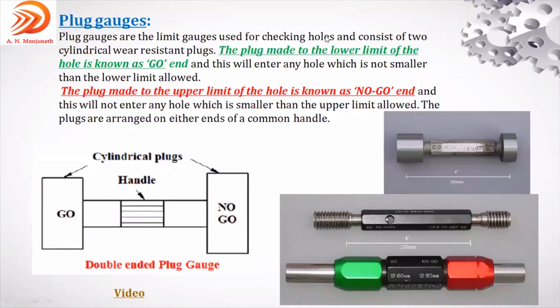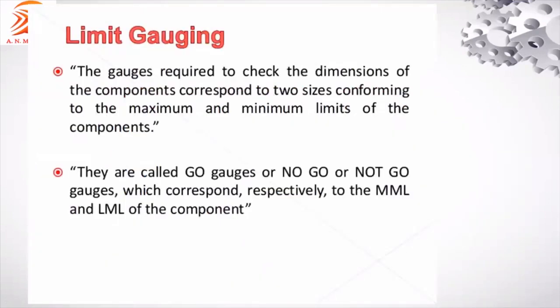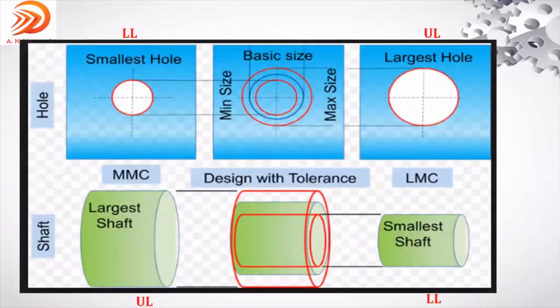If you see the figure again, the no-go gauge represents the upper limit of the hole. The no-go gauge is referred to the upper limit of the hole, because the no-go gauge represents LMC, least metal condition.